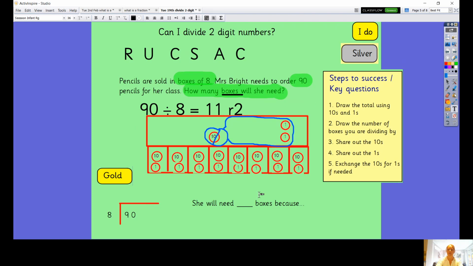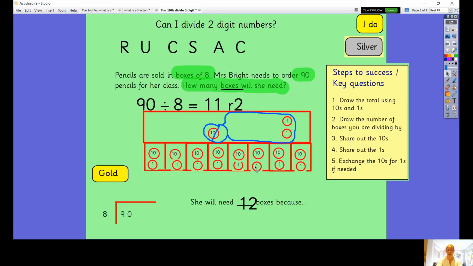If she only buys 11 boxes, then 2 of her children are not going to have a pencil. There'll be 2 remaining children without a pencil. So she actually needs to buy 12 boxes. Even though she doesn't need all those pencils, she's going to have some spare ones. But if she only buys 11 boxes, 2 children won't have one. Okay, so it's a bit of a tricky question. So the answer is she will need 12 boxes because if she only orders 11 boxes, 2 children won't have a pencil.